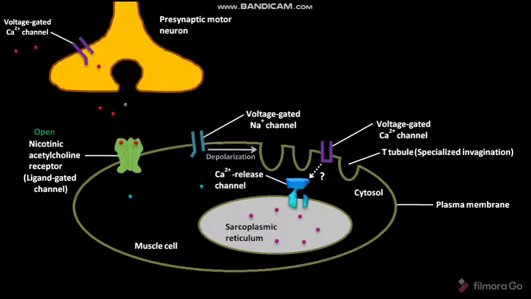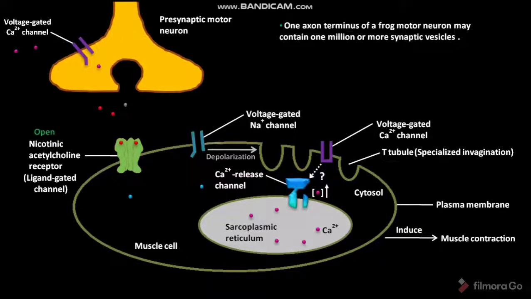As a result, the stored Ca2+ ions in the lumen of the sarcoplasmic reticulum are released into the cytosol of the muscle cell through the Ca2+ release channel. Due to the release of Ca2+ ions into the cytosol of the muscle cell, the cytosolic Ca2+ ion concentration increases. This increased cytosolic Ca2+ ion concentration induces muscle contraction.